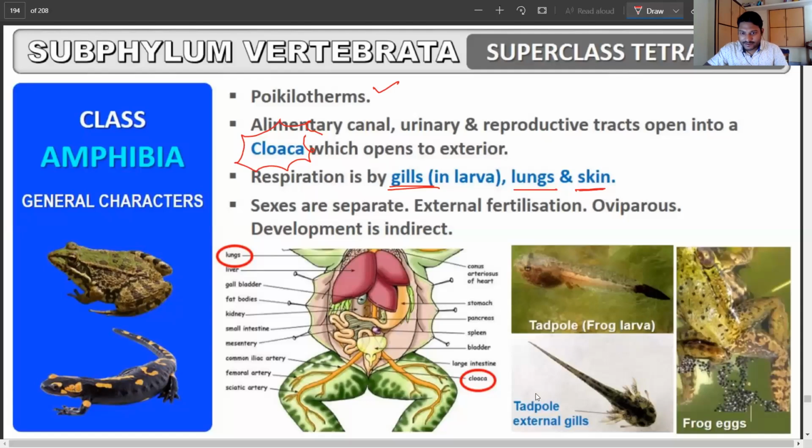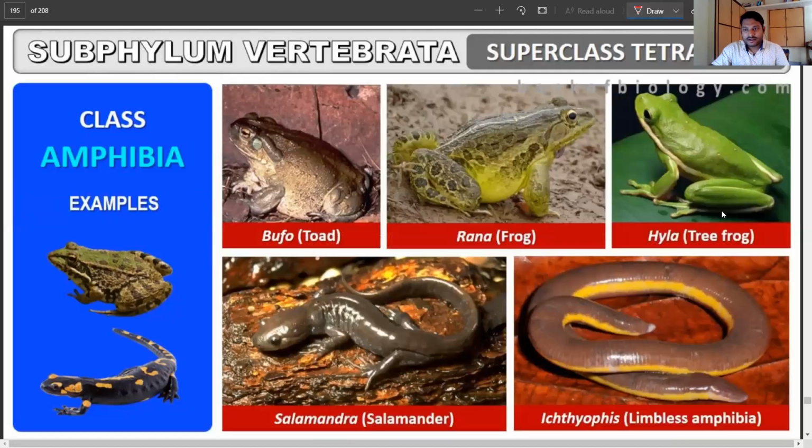You would have learned about the tadpole, and you have learned about a process called retrogressive metamorphosis, right? You have learned about this in class 8 also, the metamorphosis process, how the tadpole develops into the frog. And again, you have the toad, frog, the tree frog, salamander, and you have the limbless amphibia. Many of these are there. You can give examples of them.